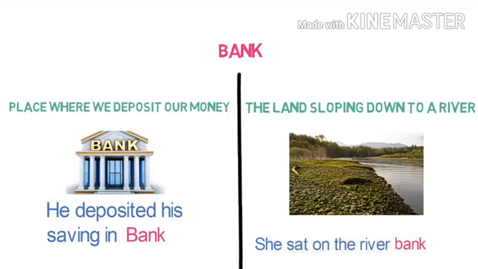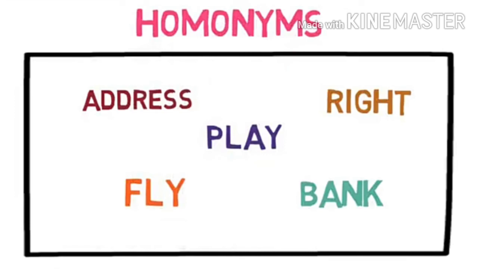Sentence example of it is, she sat on the river bank. You can clearly see the two words are exactly the same in spelling and pronunciation but totally different in meaning. Now we have seen 5 words having the same spelling but different meanings, that is, 5 homonyms.